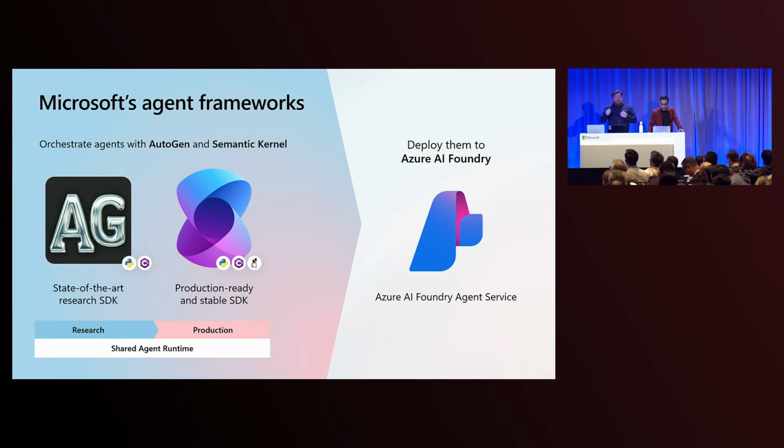And with the next versions of these libraries, we're going to converge the API surface as well. So we'll just have one of these pretty soon. And if you're starting your projects today, recommendation, use Semantic Kernel. That's our production-ready supported framework. And we're bringing all the stuff from AutoGen into there. And we'll have one place where everyone can build their multi-agent systems and orchestrate them from the client.